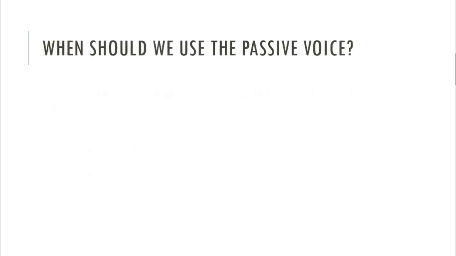When should we use the passive voice? Number 1: we do not know who the subject is. When we have a situation like this, where we do not know the subject, we use the passive form.